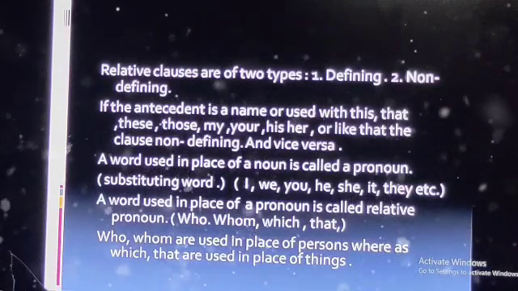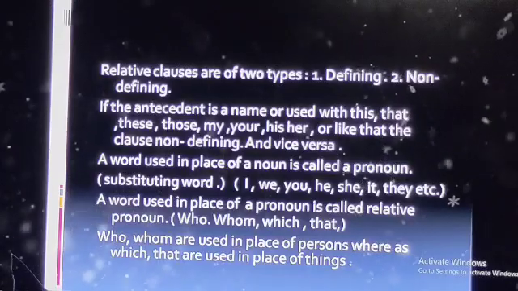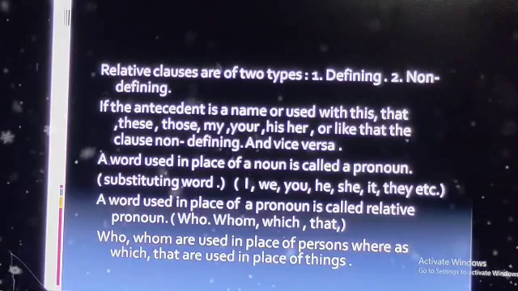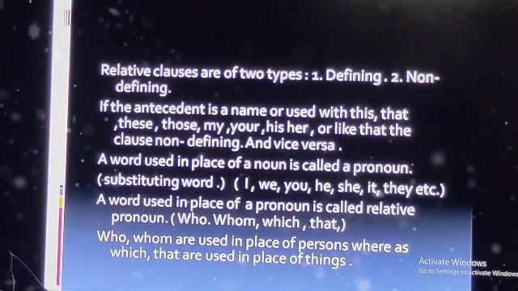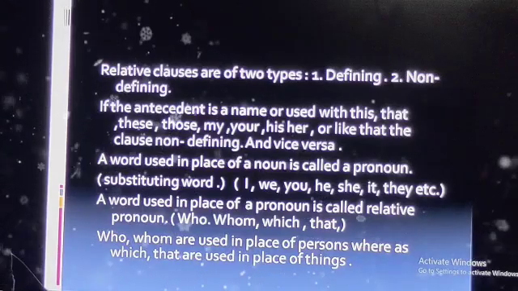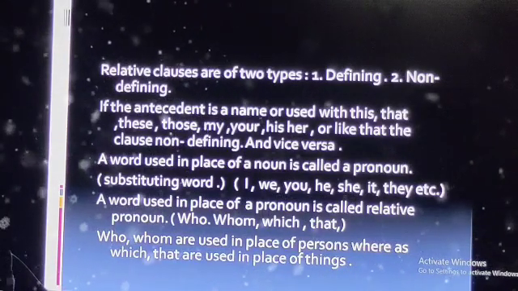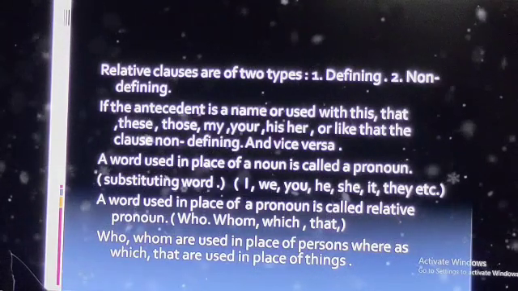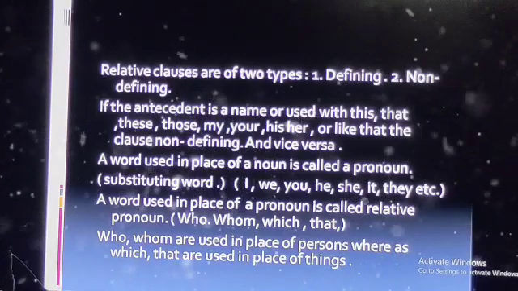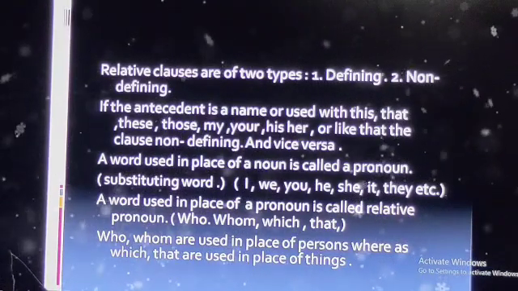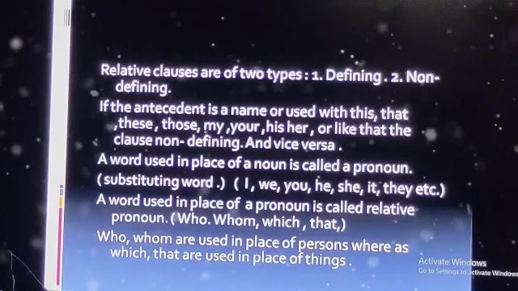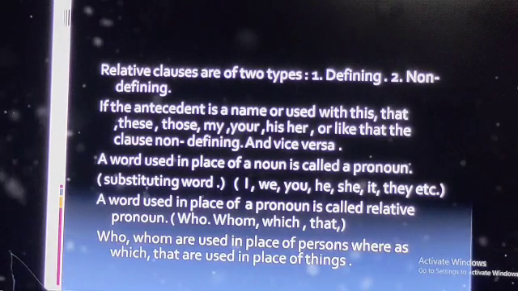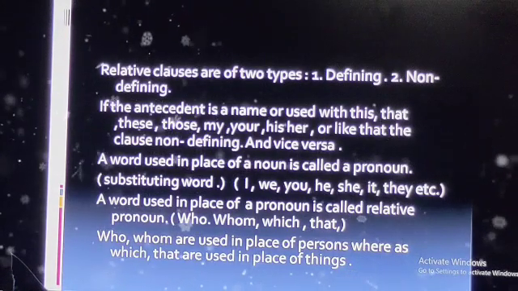So, clauses are of three types: relative clause, noun clause, and adverb clause. Today we shall discuss relative clauses. Relative clauses are of two types, defining and non-defining. So what is defining and what is non-defining?